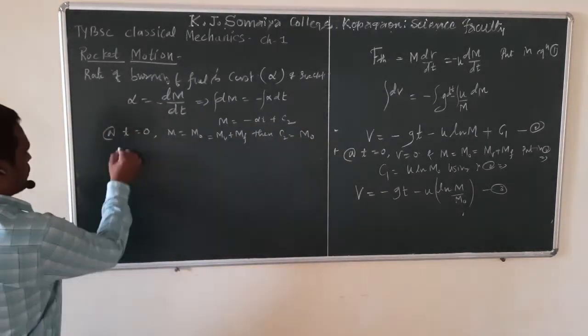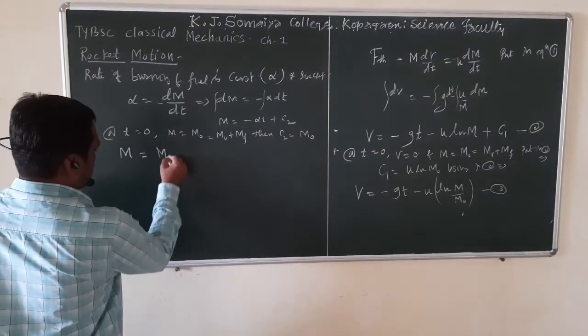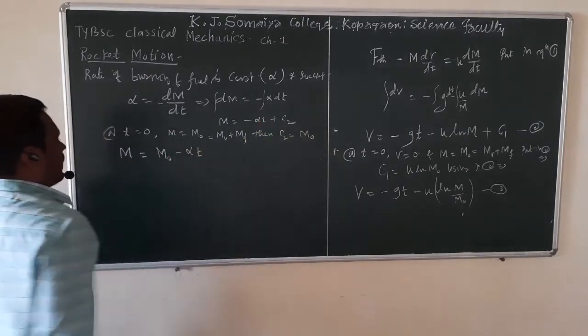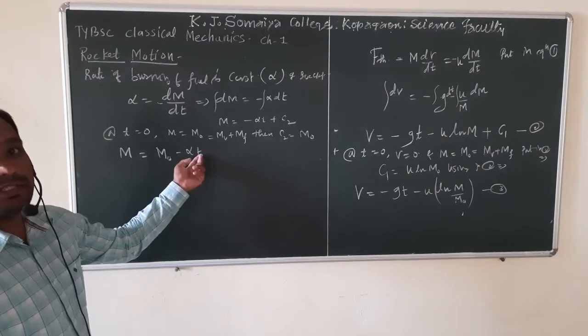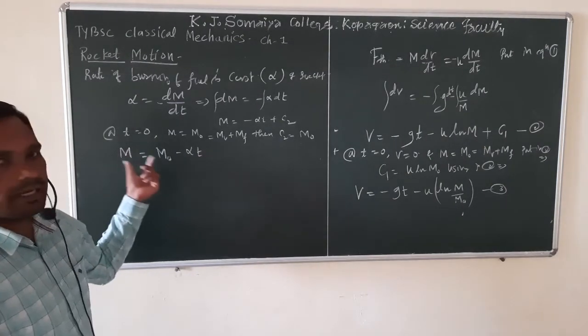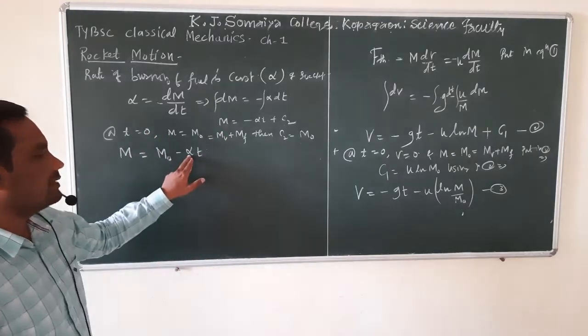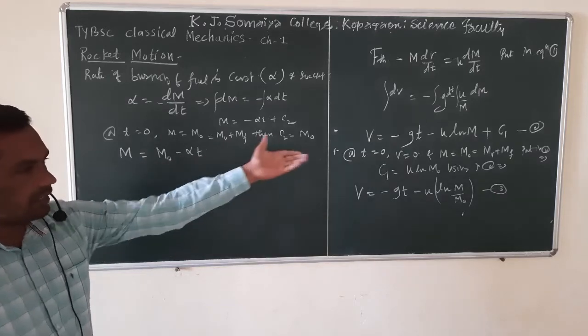If you put the value of c2 in this equation, this is the mass of that rocket at time t, assuming that fuel inside the rocket burns at a constant rate, and that rate is alpha. So put m equal to m0 minus alpha t in equation 3.